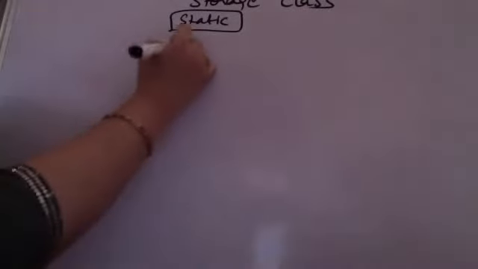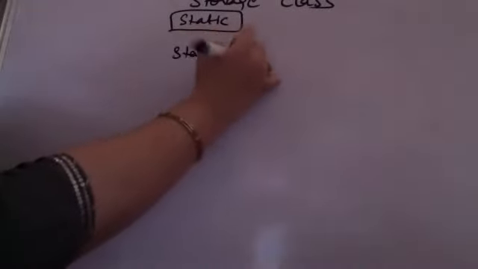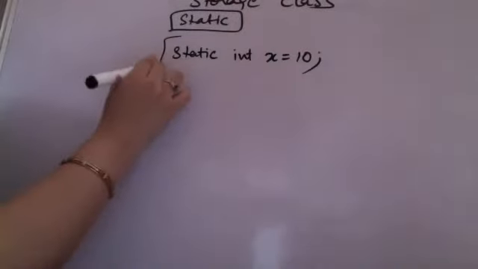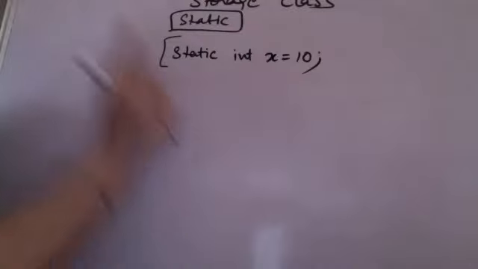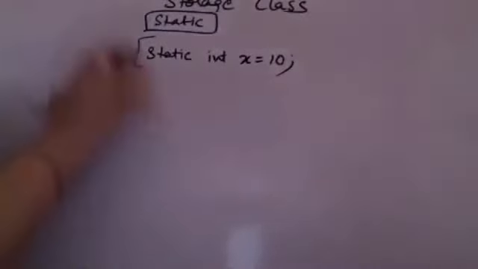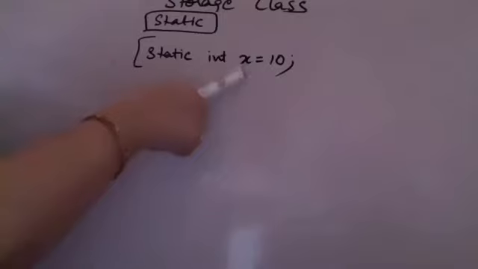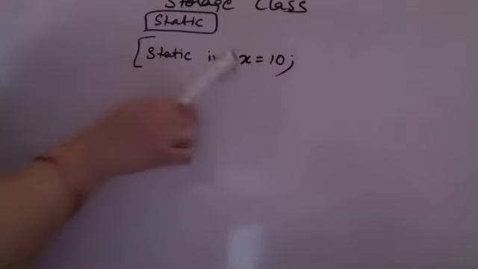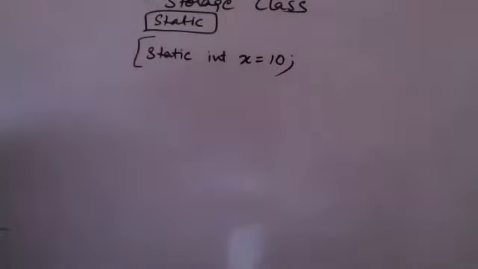A small example is that I am saying so static integer x is equal to 10. Now this, when I am making it as static, it will have only one copy throughout the program. This is a global variable that will be available to all the functions that you are going to use. It will be a global variable again. Lifetime, जितनी देर तक program run कर रहा है, this value will be available. The value will be static means ये नहीं कि हम value को change नहीं कर सकते. Static means single copy is shared by all the program functions, etc.